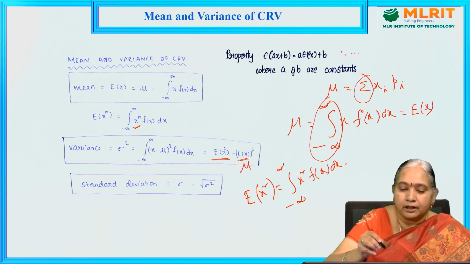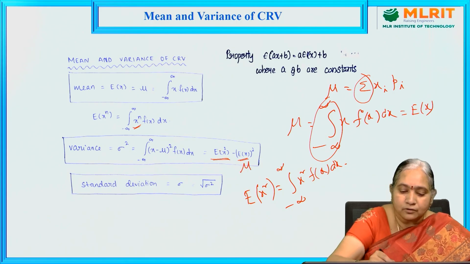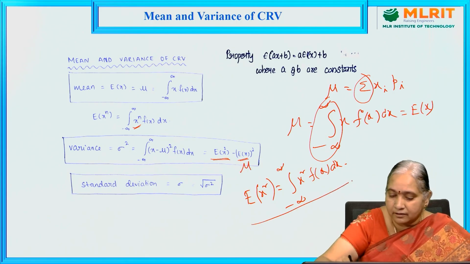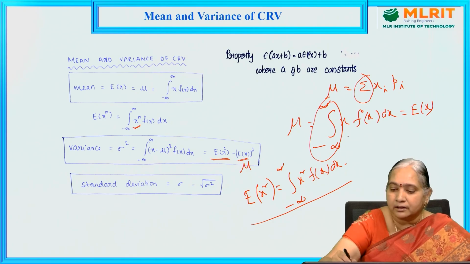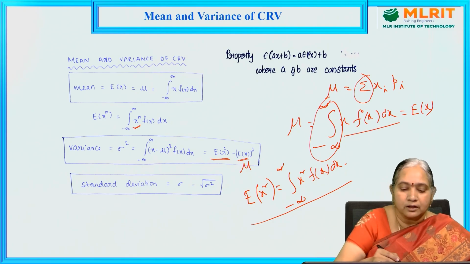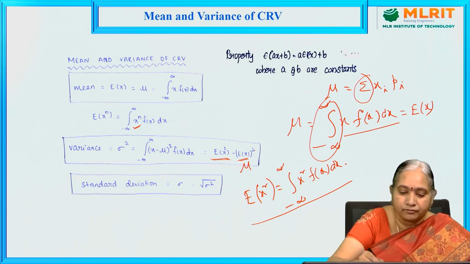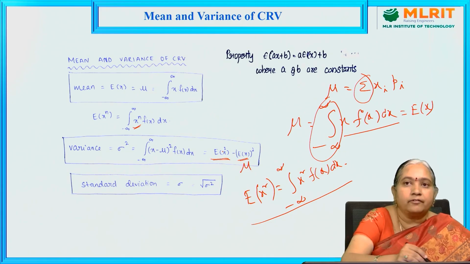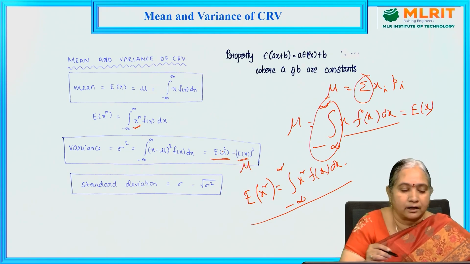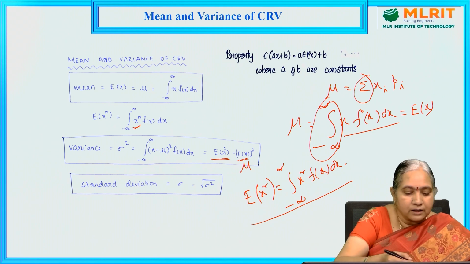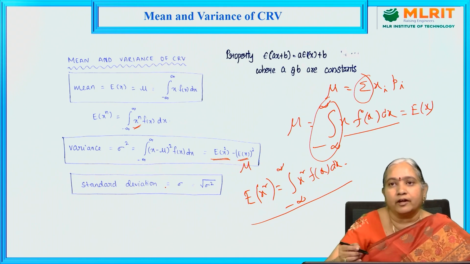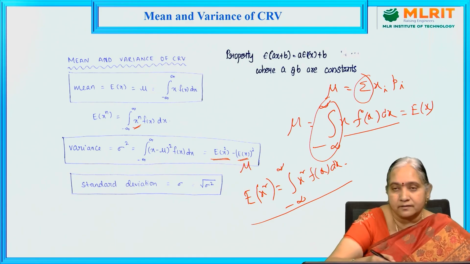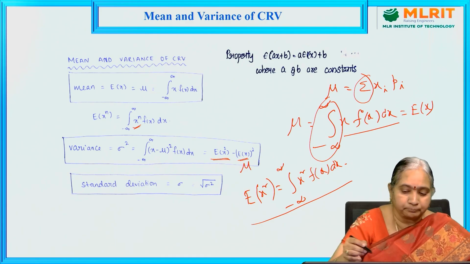So it can be denoted by mu also. So e of x square minus mu square is the formula. So e of x square minus e of x whole square is the formula to find the variance of a continuous random variable. As we discussed earlier, the standard deviation is the square root of the variance and it is denoted by sigma.